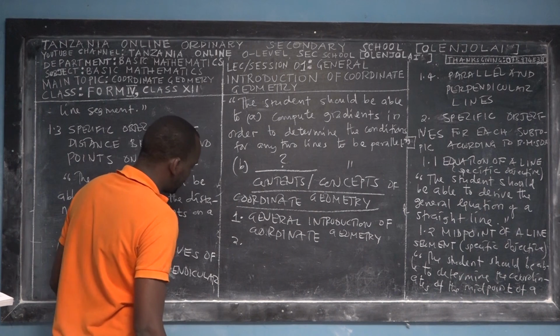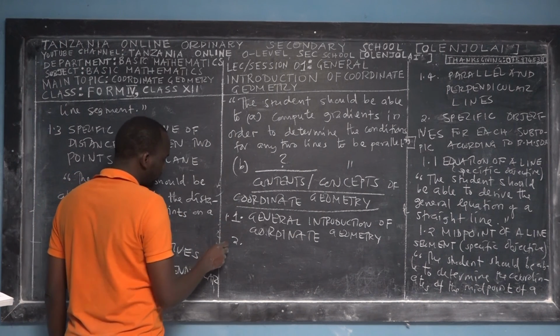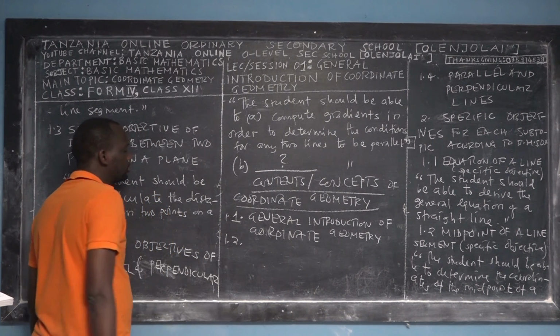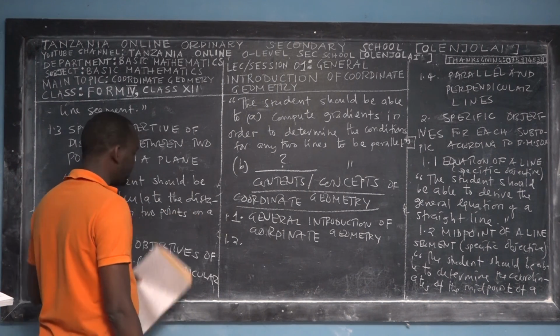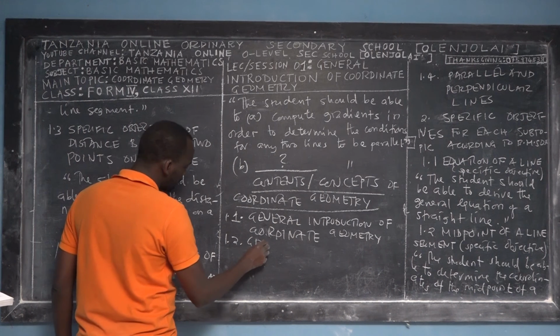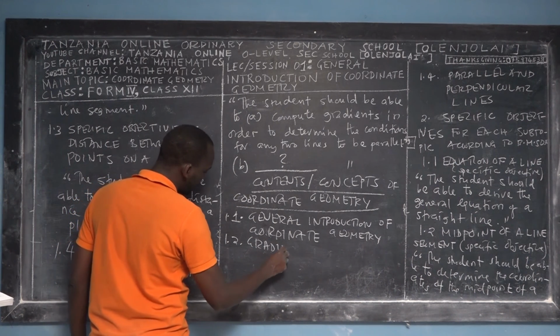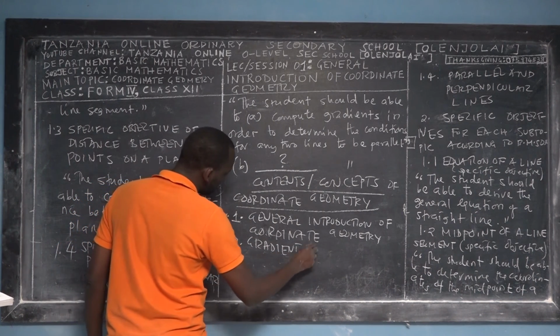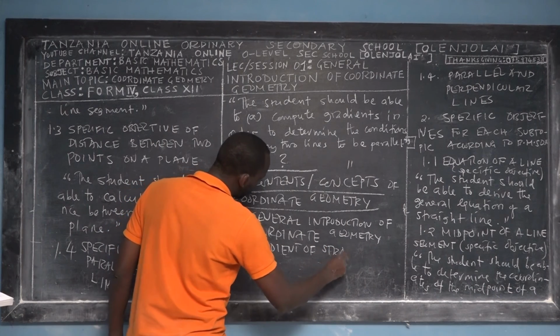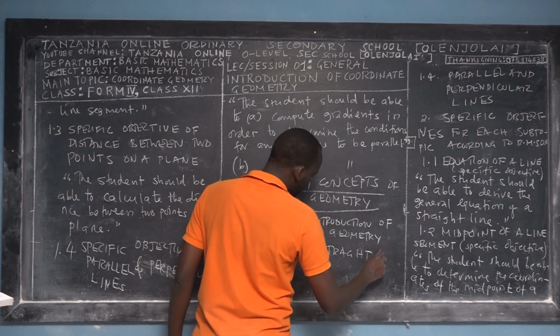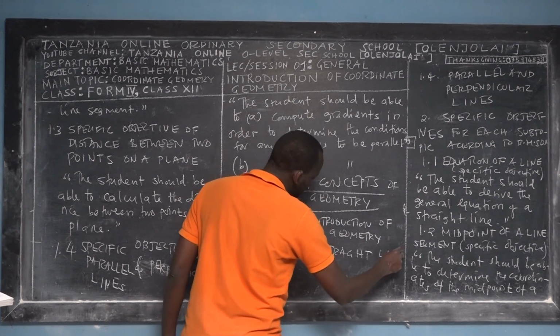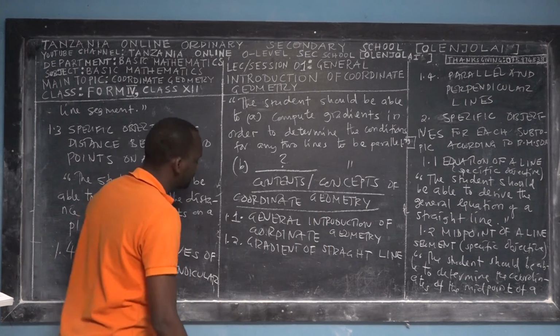The second concept, 1.1 and 1.2, is the concept called gradient or slope of a straight line. Of the straight line, let me specify, because you can also have gradients of a curve.